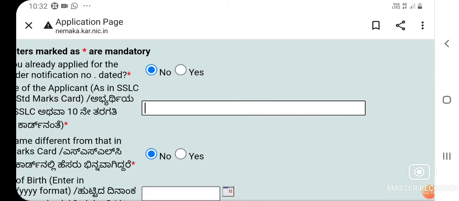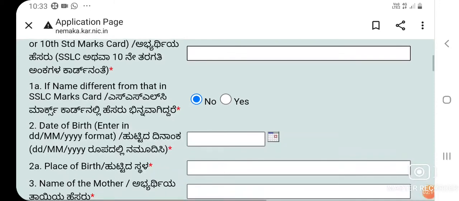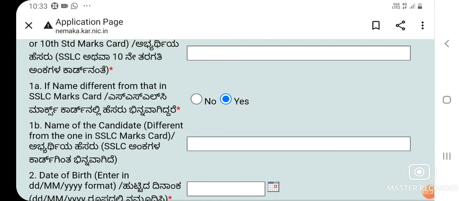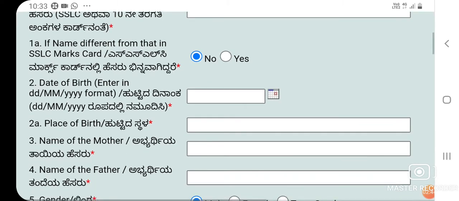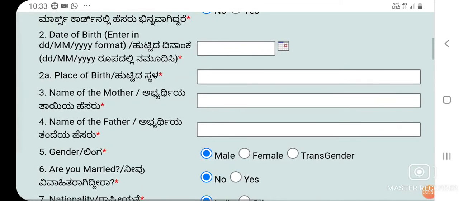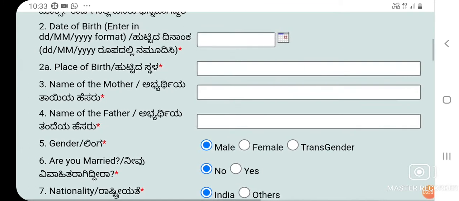Then the next is, if the name is different from that in the SSLC marks card, then type yes and enter the name which is different from the SSLC marks card. If it's the same, say no. Then go to the second field, that is the date of birth, and it should be as per your SSLC mark sheet, and the place of birth. The third field is the name of the mother. The fourth field is the name of the father. And the fifth field is the gender. You have to select the gender.